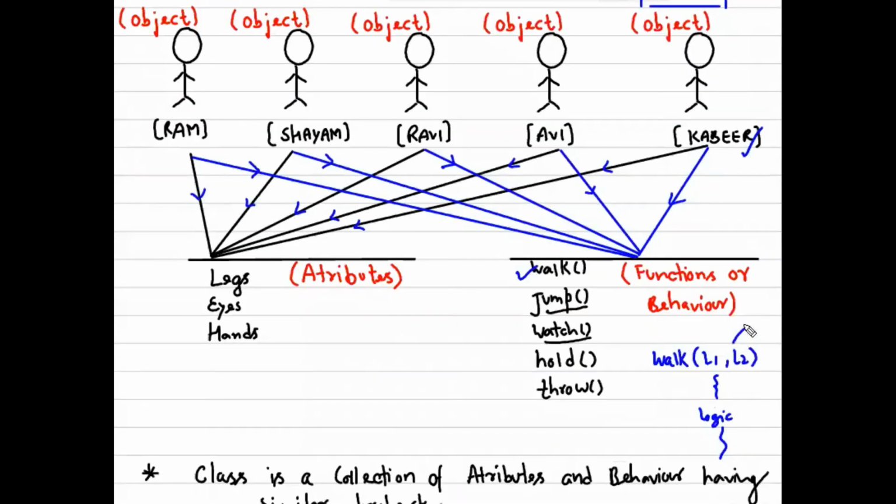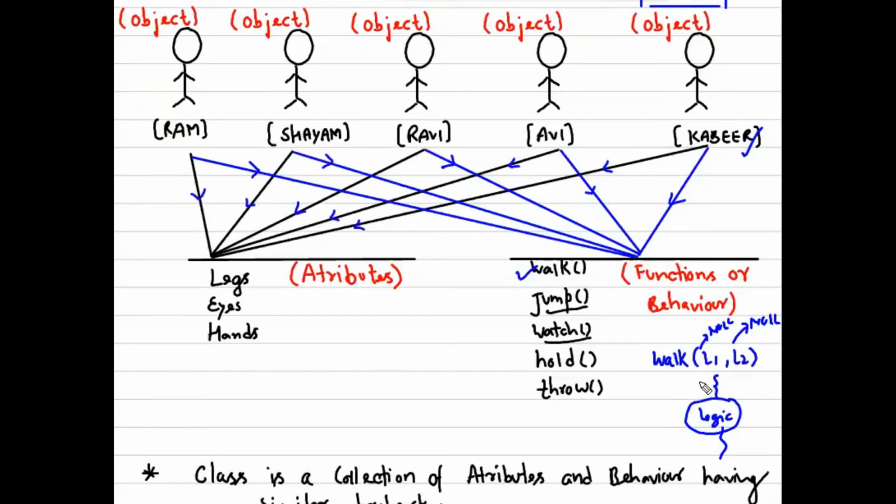In this case, this would become null. Okay, and your logic should handle this corner case as well. If one leg is null, then there should be logic for that as well. Let's say if this is also null, so that case should also be considered: if the person has no leg L1 and no L2, then he cannot walk. It should return something like: this person cannot walk in a normal way.